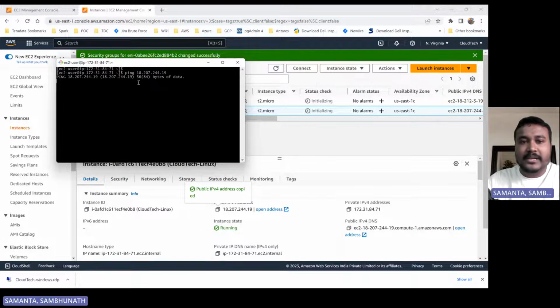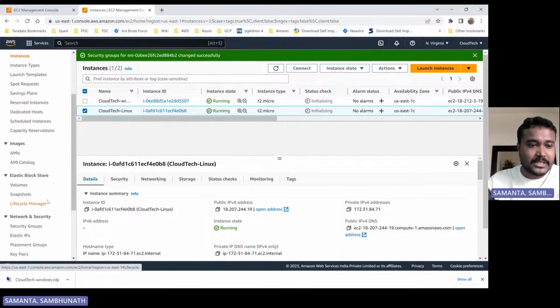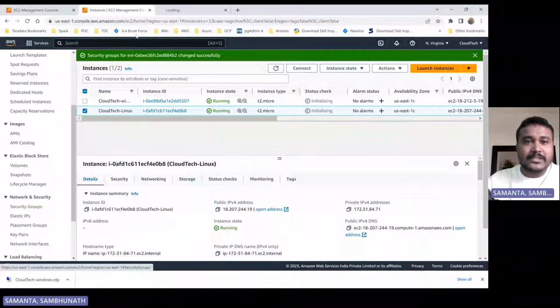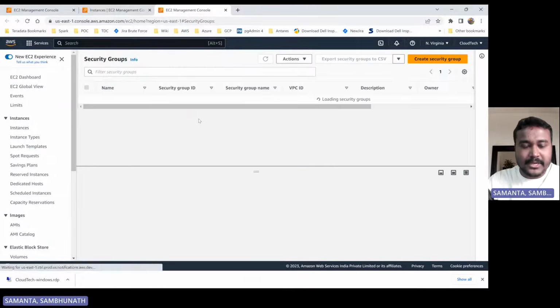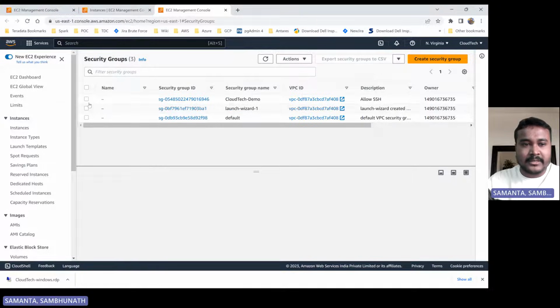If you would like to ping, then what you need to do is update the security group. Let me go to the security group. Like this, we can block as per your requirement, right? Which port, which IP you would like to allow to your instance. Inbound, outbound, we can specify. Now inbound is not allowed, right? So let me update this security group.